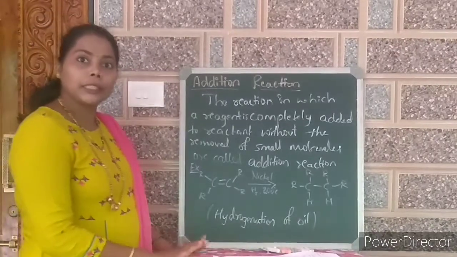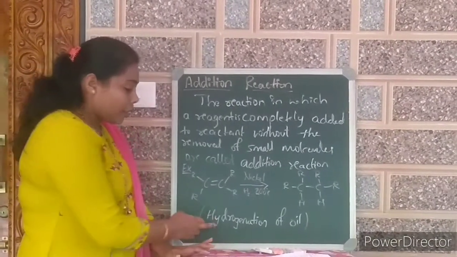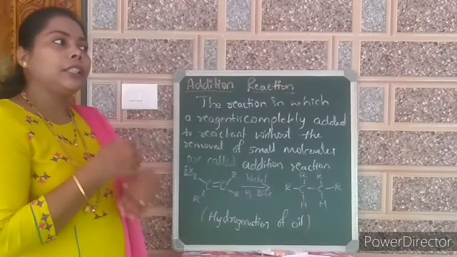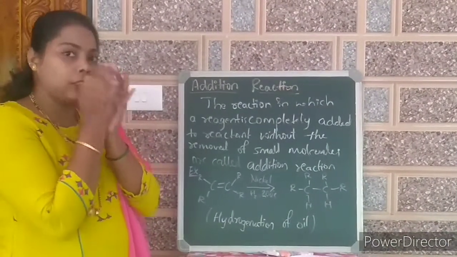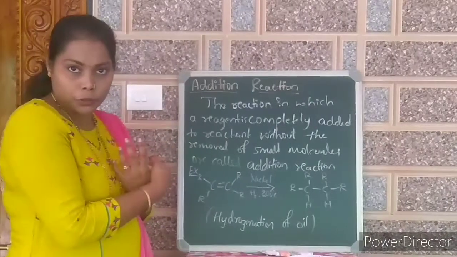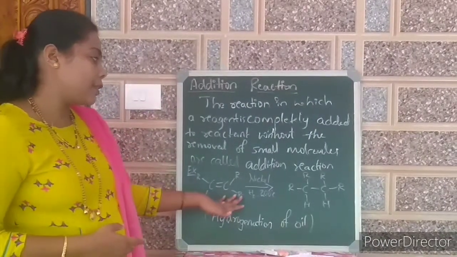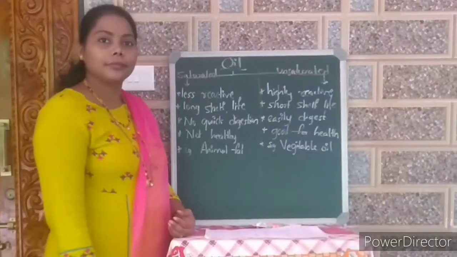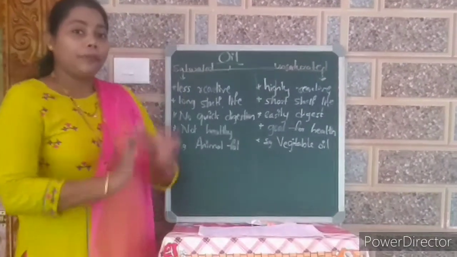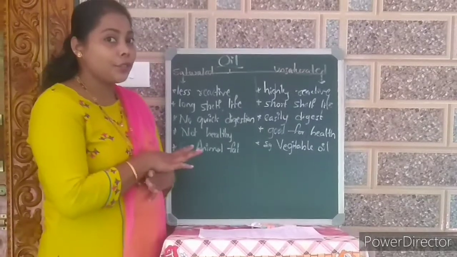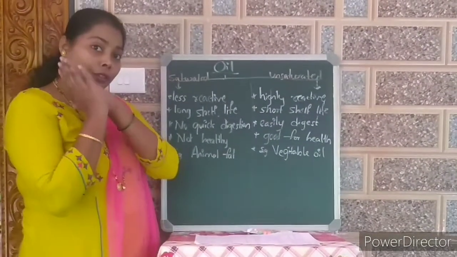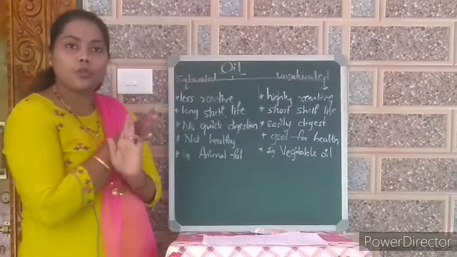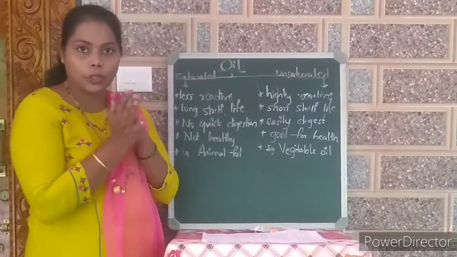This type of reaction is mainly used in hydrogenation of oil. In oil, we need to do some hydrogenation process, or the addition of hydrogen has to be done. For this purpose, this nickel catalyst and this reaction will be used. Just now I said these reactions are used in hydrogenation of oil. So in oil also there are two types: one is saturated ones, another one is unsaturated ones.